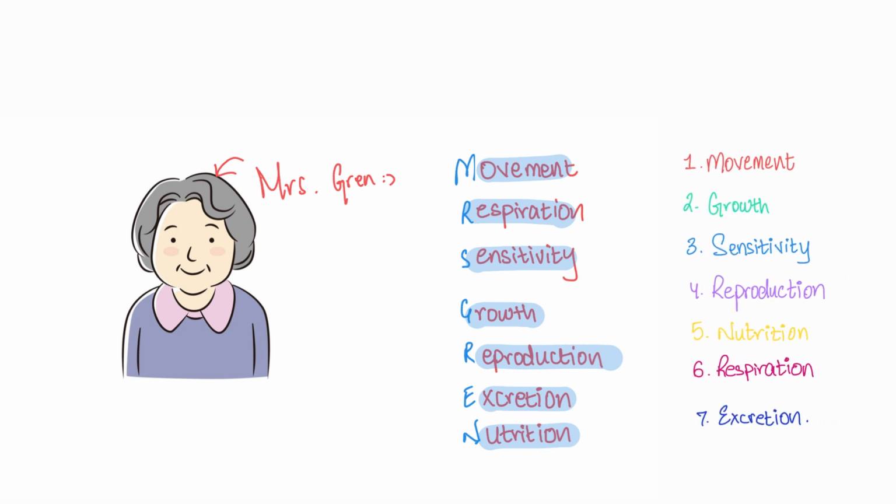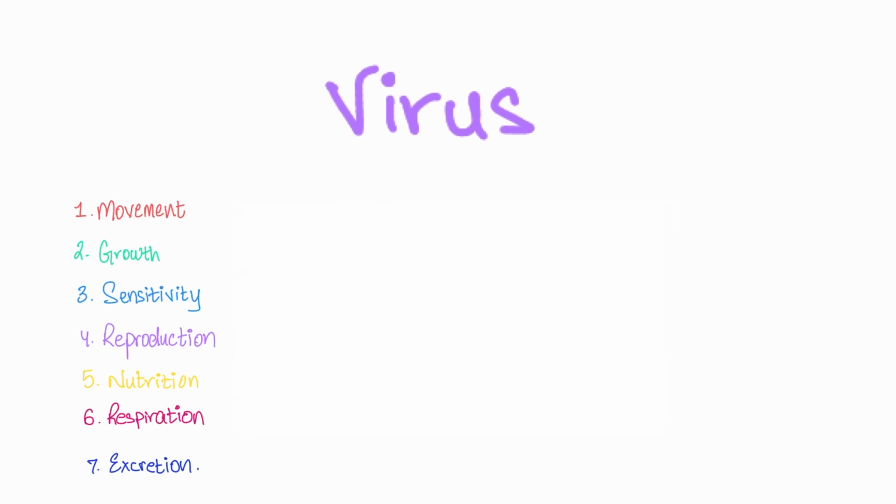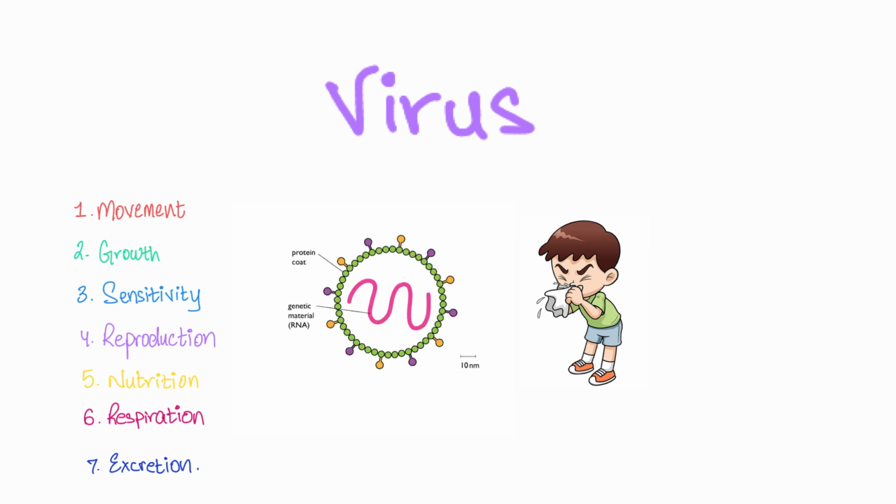Alright, before we wrap this up, I've got one last question for you. Do you recognize this word? If yes, do you think that this is living or non-living? Let's talk about this a little bit. So this is a virus. A virus is generally known to cause illnesses like the flu, right? But what does a virus even look like? A virus is, as you can see, not exactly a typical cell. It's basically just a string of genetic material surrounded by a protein layer, and that's it.